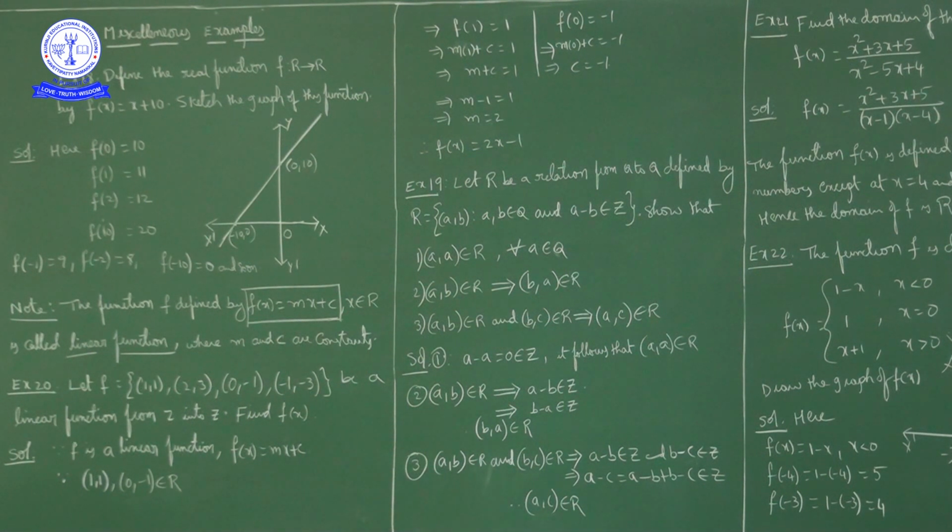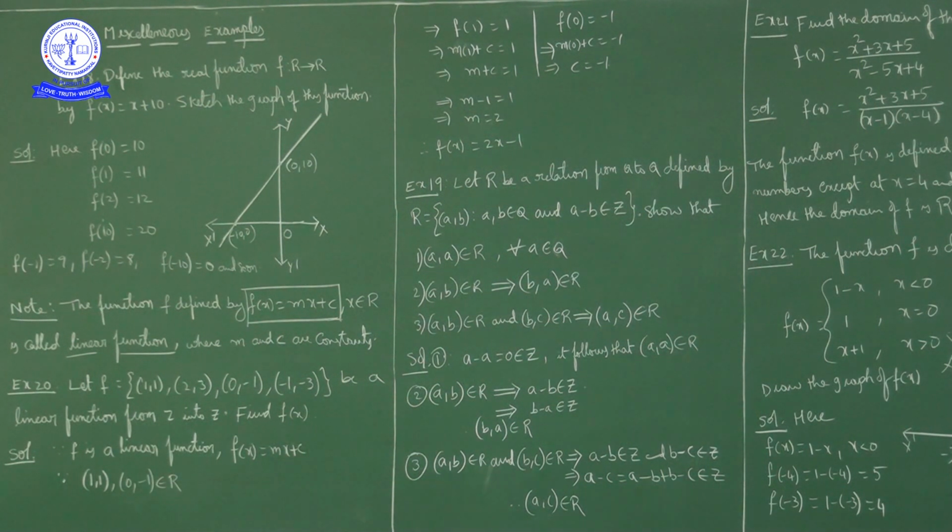Now what we have to prove? A comma A belongs to R for every A belongs to Q. A minus A is how much? A minus A is 0. So 0 is an integer. So A minus A is an integer. What does it mean? A comma A belongs to R.